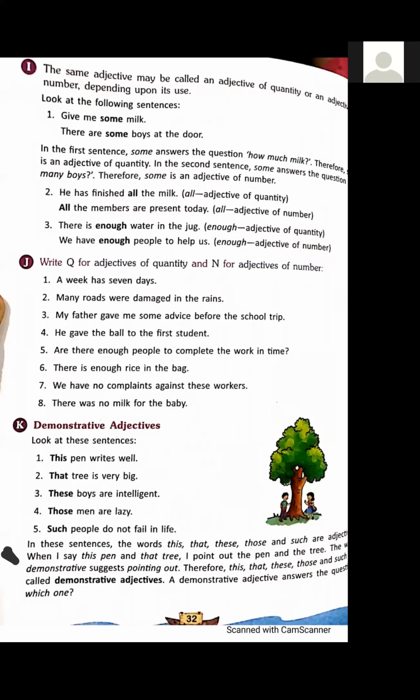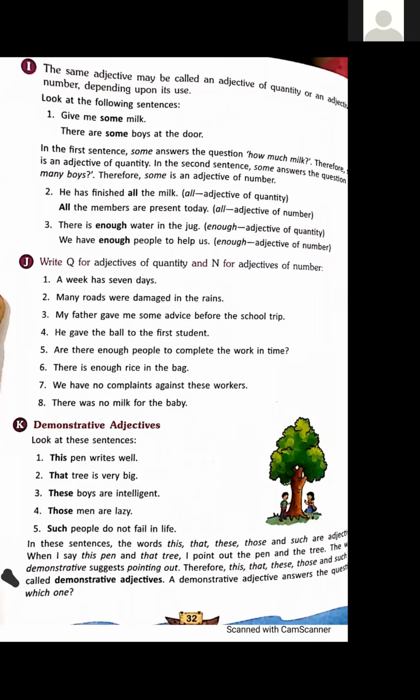Here, in this sentence, 7 is an adjective, and this is adjective of number because we can count the days.